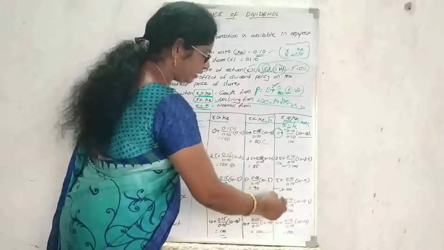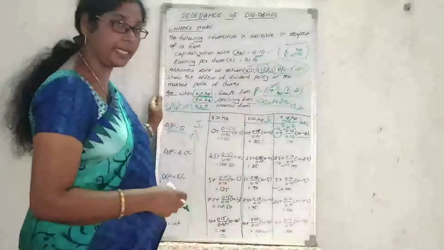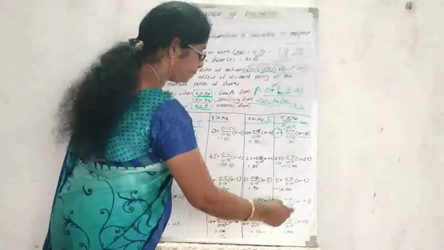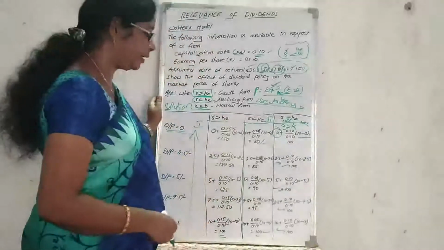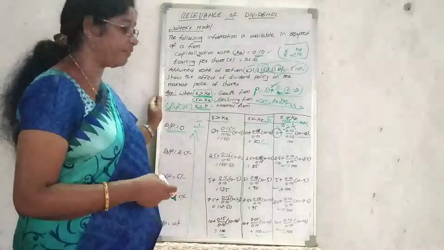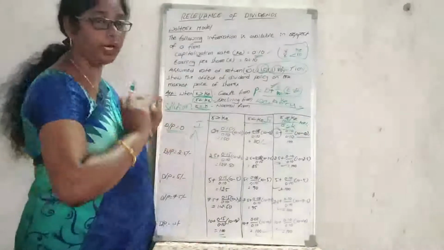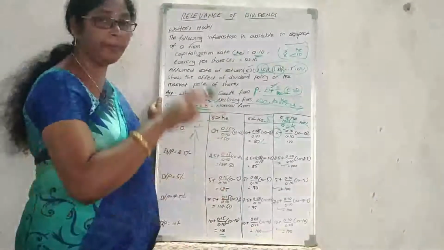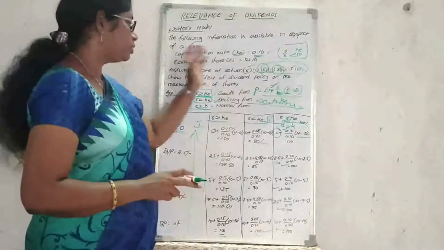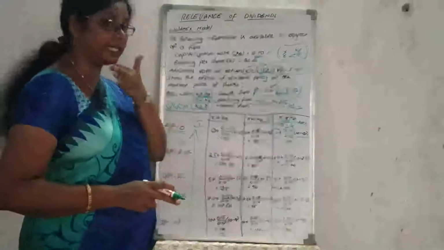When they are declaring 7 rupees 50 paise as a dividend, the value will be 100. At the 100% dividend payout ratio, the market value of the share will be 100. Whether they declare dividends or not, it should not impact the value. So this is the method of Walter's model.